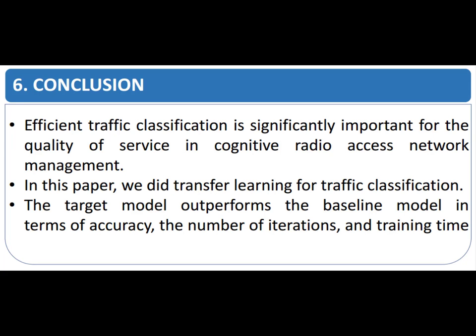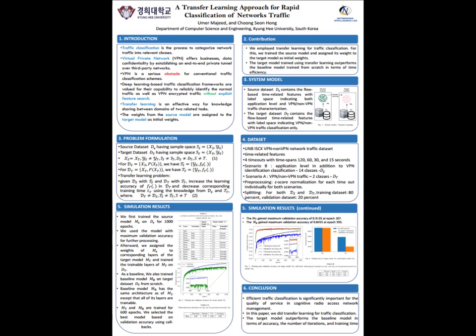To conclude, efficient traffic classification is significantly important for the quality of service in cognitive radio access network management. In this paper, we did transfer learning for traffic classification. The target model outperforms the baseline model in terms of accuracy, the number of iterations, and training time. This is the end of my presentation.